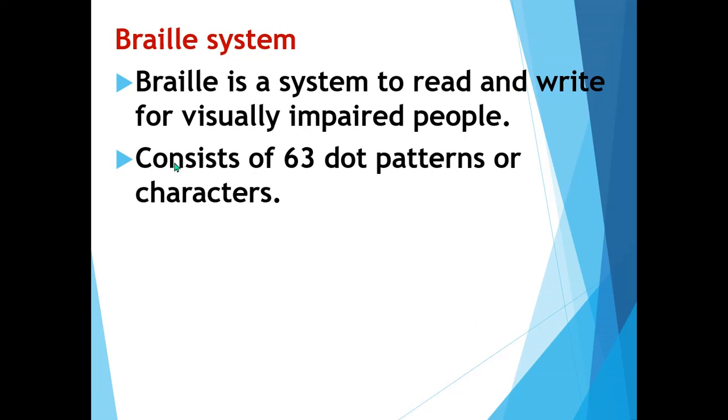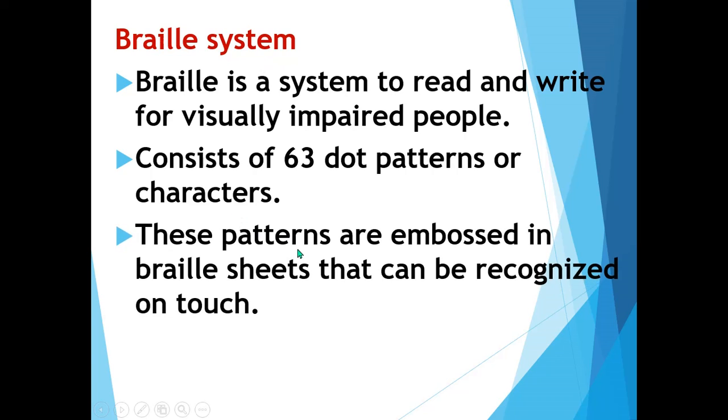This Braille system consists of 63 dot patterns or characters. It's similar to our alphabets. We can read alphabets, but visually impaired people, as they have lost their vision, cannot see the letters. So to read and write, they use the 63 dot patterns, which is called the Braille system.